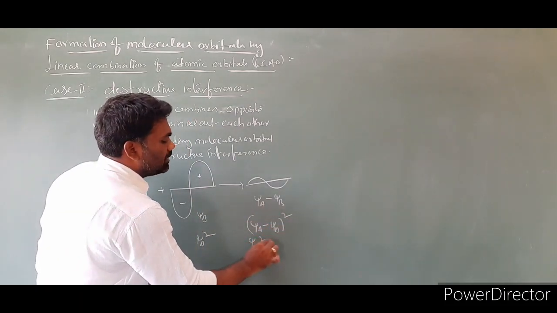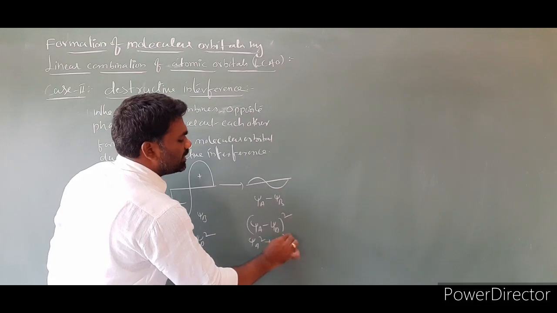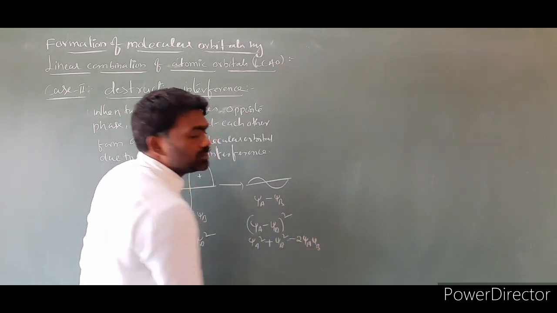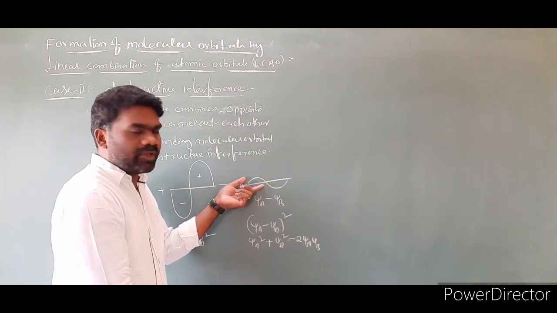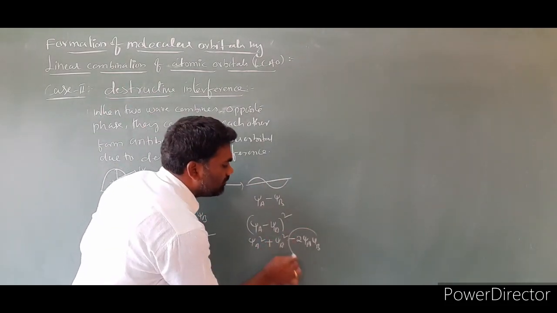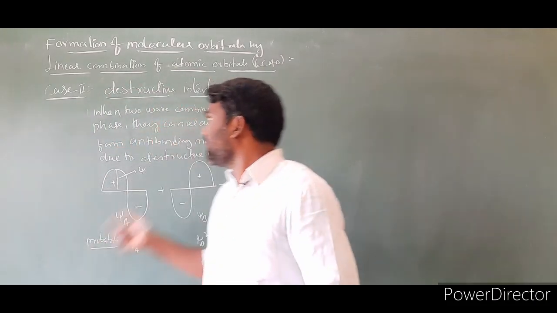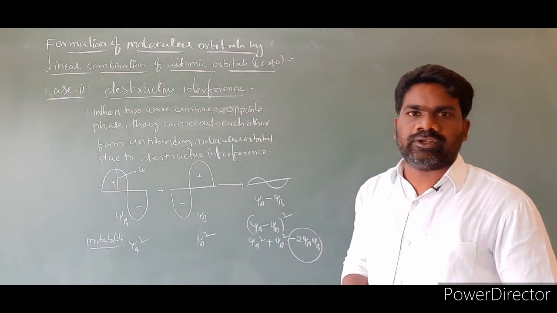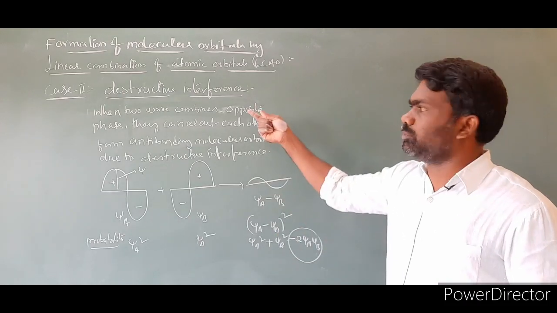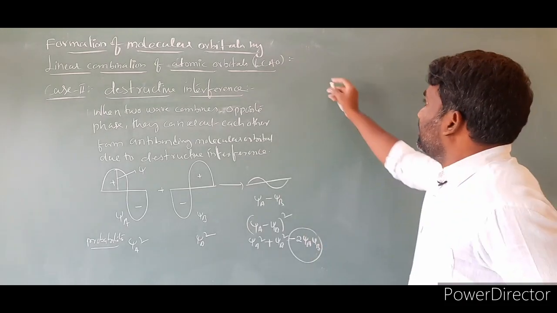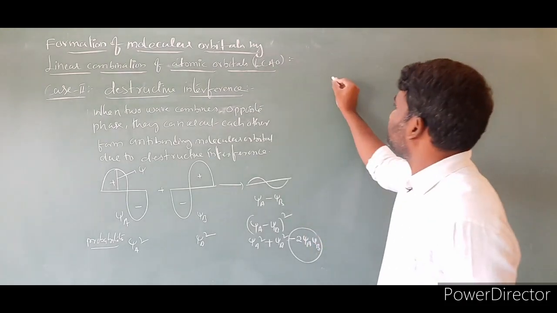Psi A square plus psi B square minus 2 psi A psi B. So the negative sign is there, and the amplitude of the wave decreases by 2 psi A psi B value. So this is destructive interference. Due to destructive interference, the anti-bonding molecular orbital is formed.